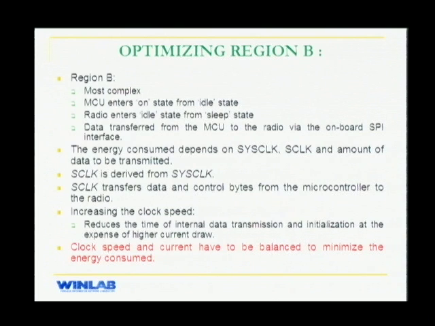And it is the serial clock which is going to take care of transmitting data and control from the microcontroller to the radio. What we found was that simply increasing the clock speed would reduce the time taken for data transmission, but not necessarily reduce the energy spent, because it's going to pull more current with increasing frequency. What we want is to balance clock speed and current to have minimum energy consumed.